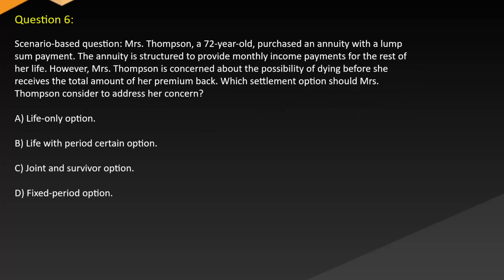Question 6. Scenario-based question. Mrs. Thompson, a 72-year-old, purchased an annuity with a lump sum payment. The annuity is structured to provide monthly income payments for the rest of her life. However, Mrs. Thompson is concerned about the possibility of dying before she receives the total amount of her premium back. Which settlement option should Mrs. Thompson consider to address her concern? A. Life-only option. B. Life with period certain option. C. Joint and survivor option. D. Fixed period option.